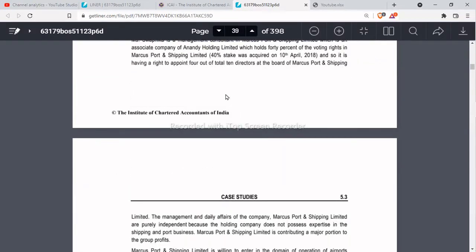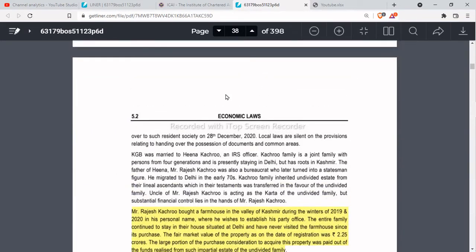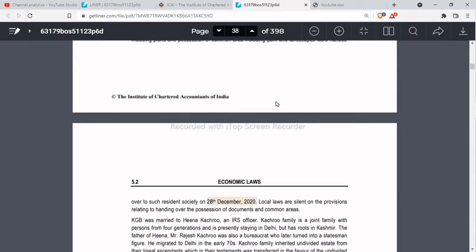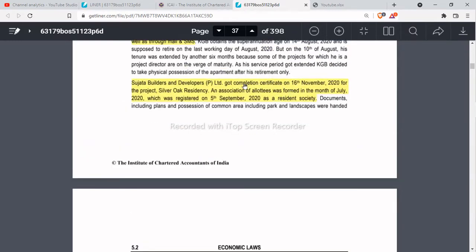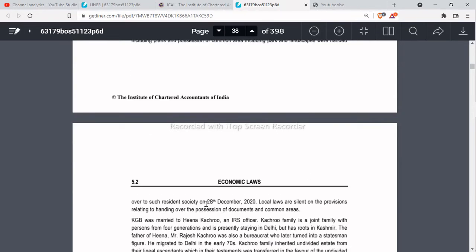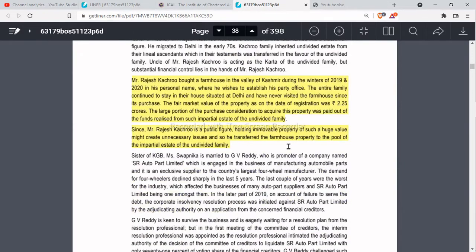Okay, so either in the given case, the date of handing over should have been 18th November 2020 for this answer to be correct, or the date of completion certificate should have been 15th November 2020, and so this would have been the correct answer.